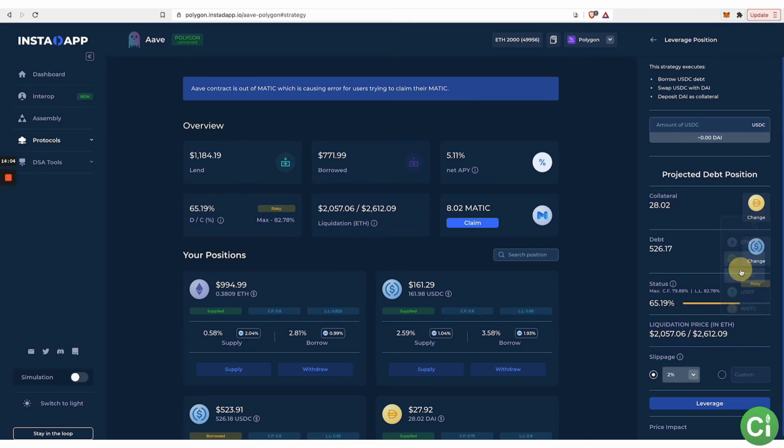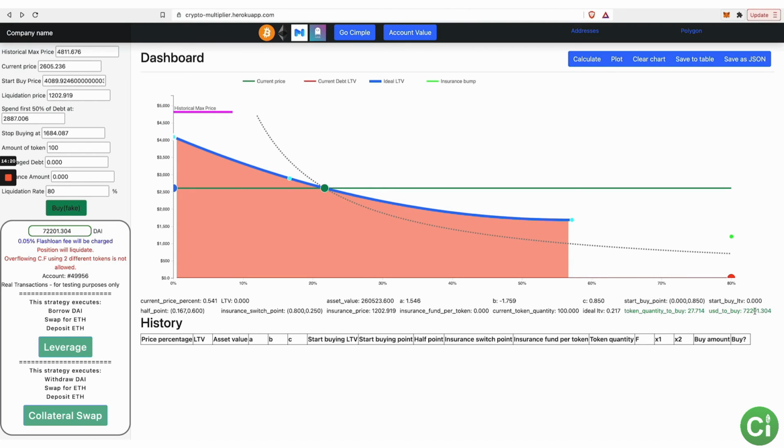So what it's doing is borrowing DAI. You can't select USDC yet. The collateral is ETH. It's set up exactly like this, right? You choose leverage, and then you go over and it tells you how much to buy right there. So let's copy this. This is looking up this account, which does not have 100 ETH. So it actually is correct in telling me that the position will liquidate, because it would. This account doesn't have the assets to do that. So the error is actually correct.